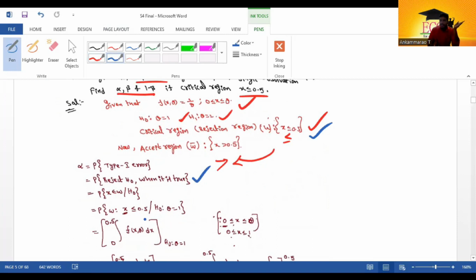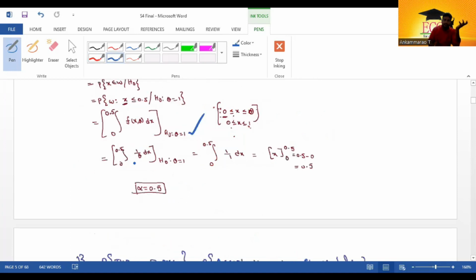Here x less than or equal to 0.5 means the limits are 0 to 0.5. The integral of f of x dx under H0, theta equal to 1. What is f of x here? 1 by theta. Here the theta value is 1, so substitute 1 by 1 dx. So integrating x from 0 to 0.5, 0.5 minus 0 equals 0.5. Alpha equals 0.5.